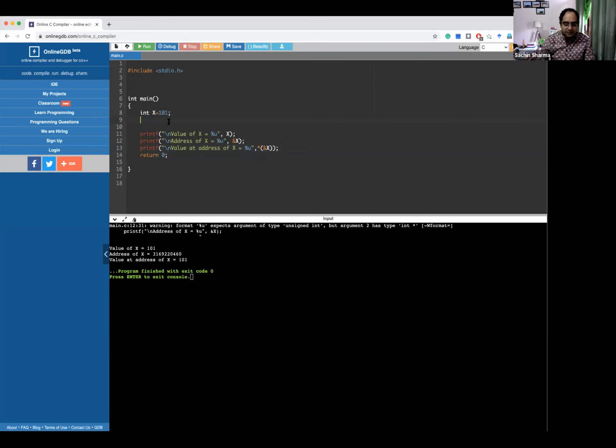This is the variable which we have created. I am now creating one more variable, int *p, and one more variable, int **q.